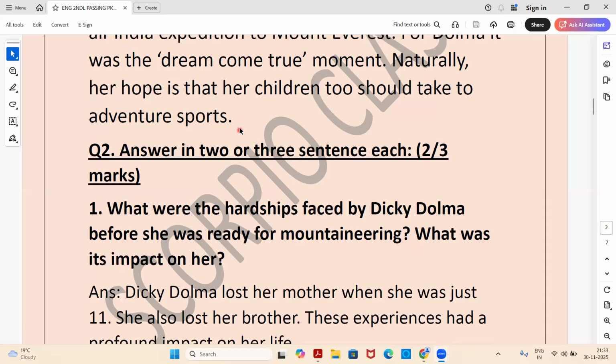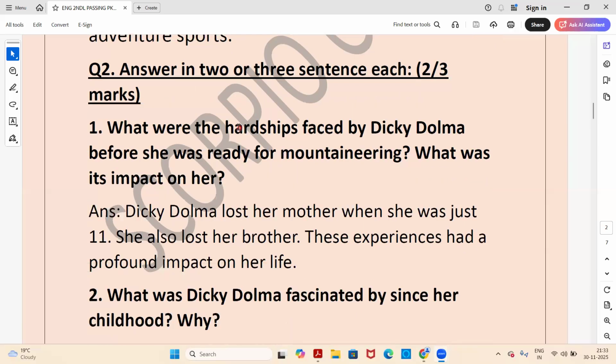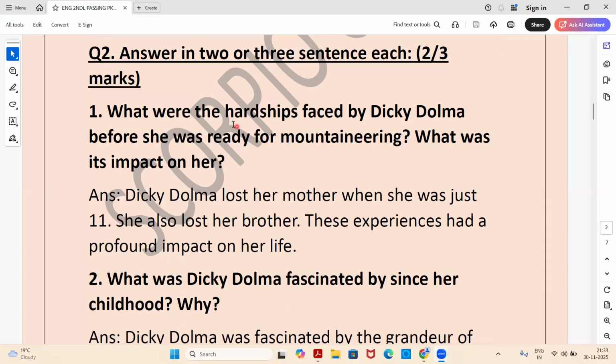Now related to it, let us check out what are the important question answers which can be asked in our exams and are useful for our notes. So let's go on with the question answers.